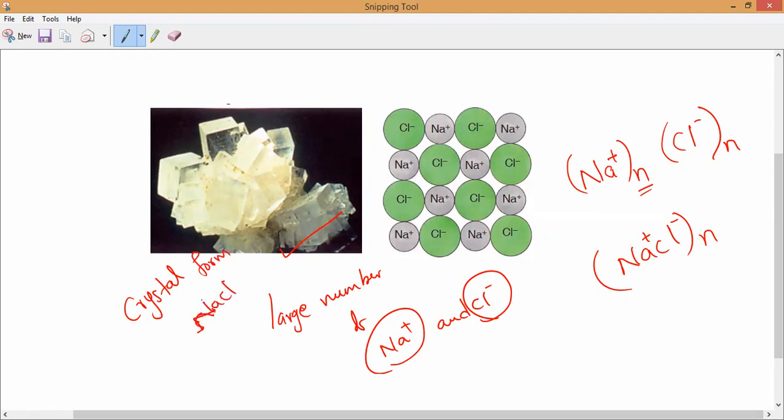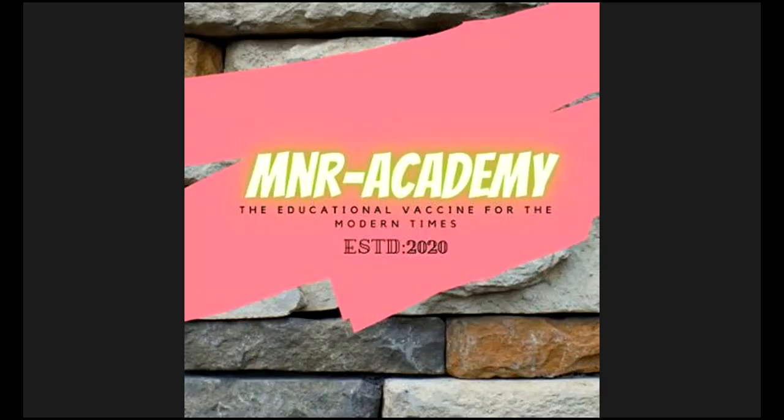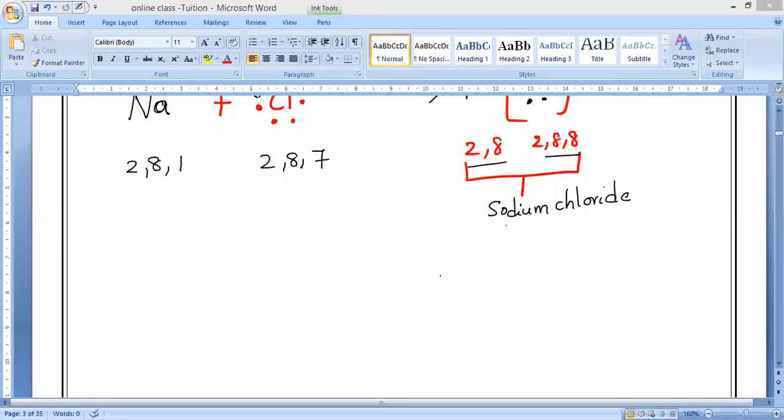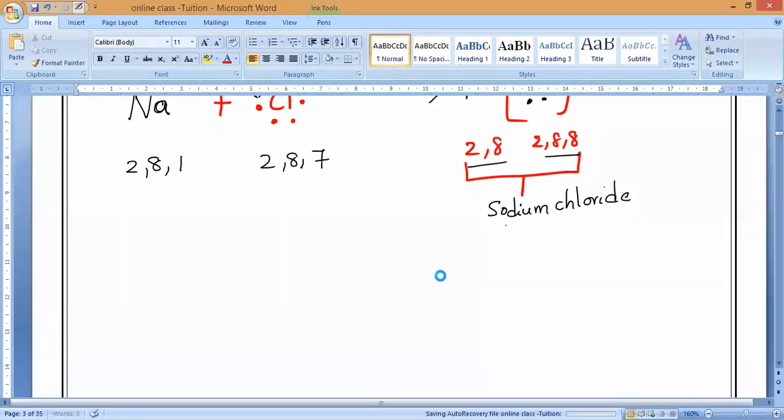So this is what we eat in our home. Suppose you take a salt, even one small piece, it is made up of millions of sodium and chlorine ions. That is what you should understand. Is it okay, guys? Dilipan, Dina, understand? So the crystal form, what is the actual form of sodium chloride? (Na+Cl-)n. n indicates the number of sodium and chlorine ions. That is what you have to understand. Any doubt in this? Na+, Cl-, NaCl.